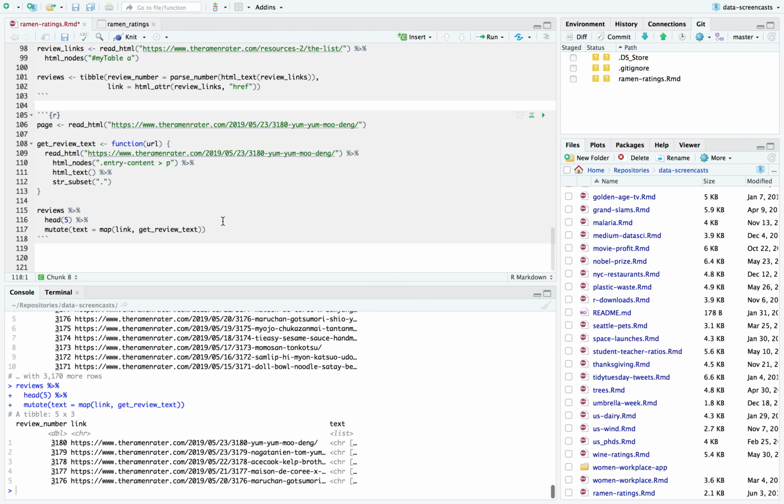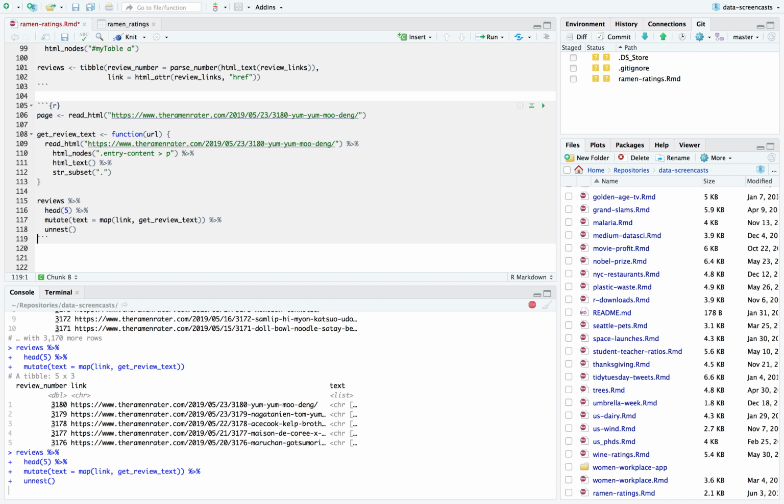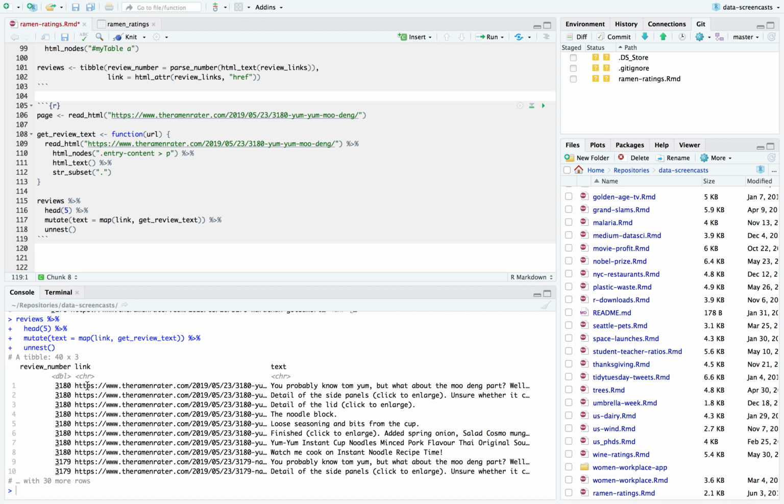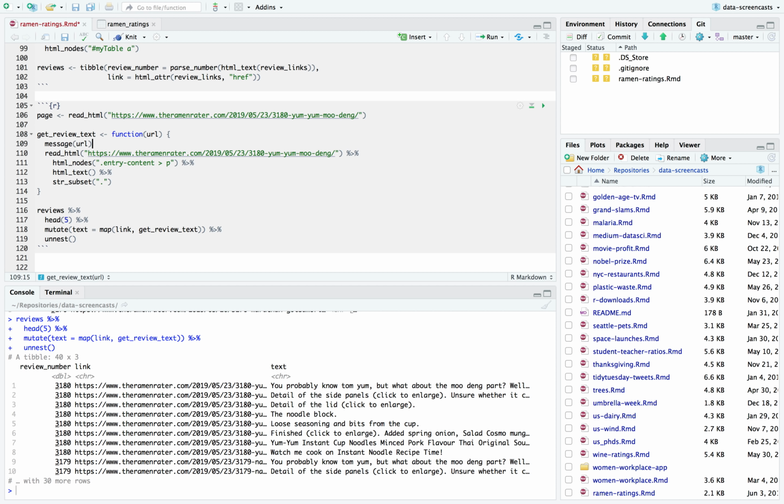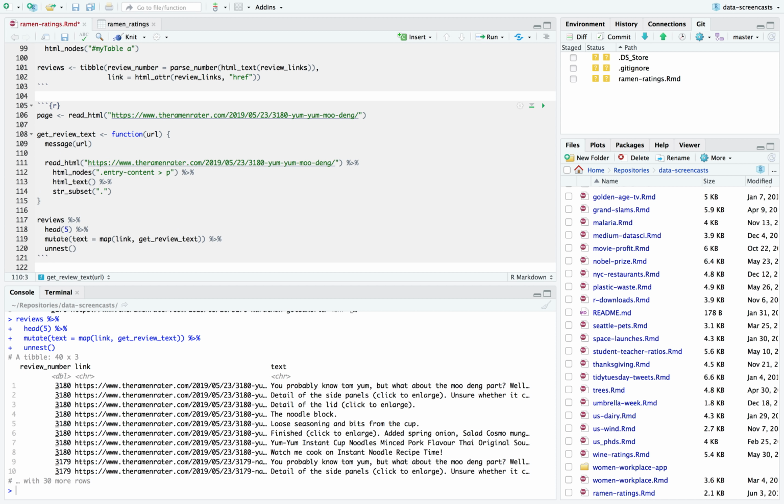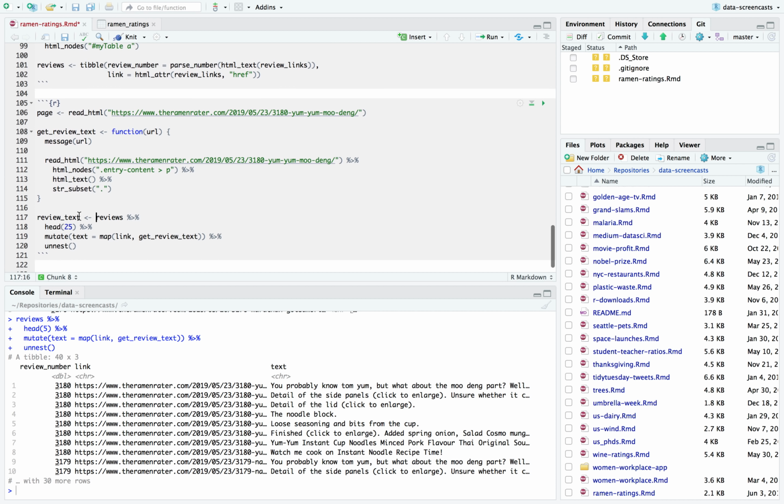That's pretty cool. We've got a character column now. If I like, I can unnest it. And now we have the review number and the text, and the link, and the text all in one place. I'm going to add a couple things. I'm going to message the URL. I'm going to create a 25. I'm going to say review text and map it to get review text.